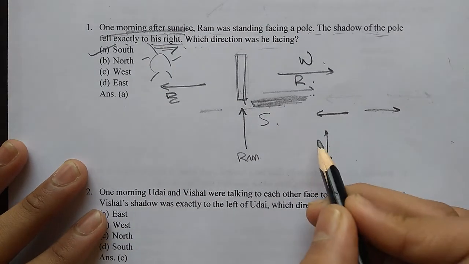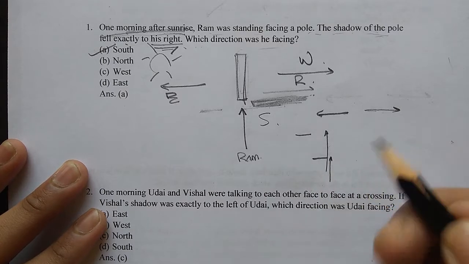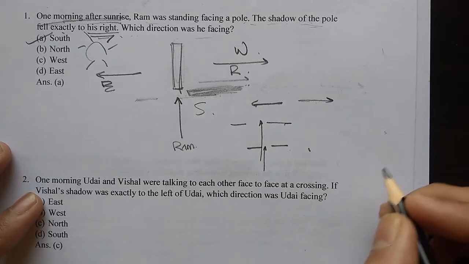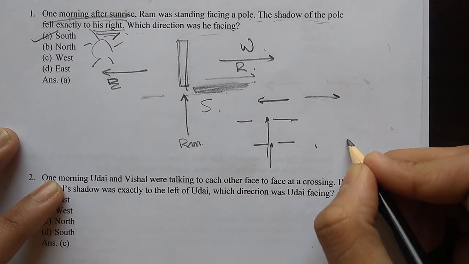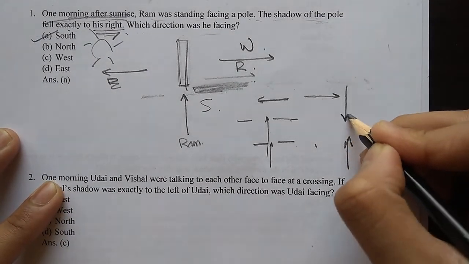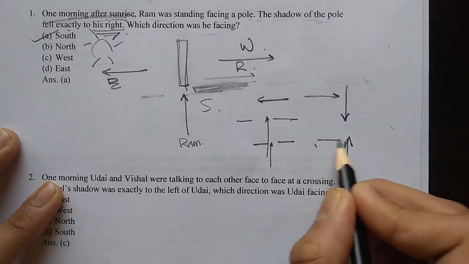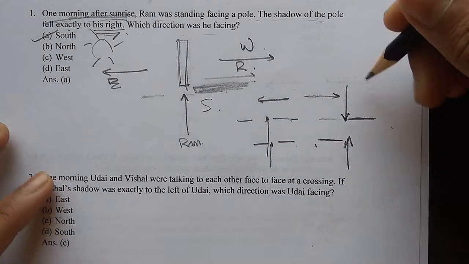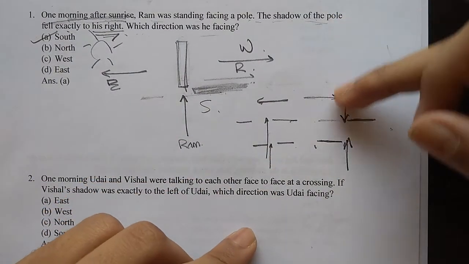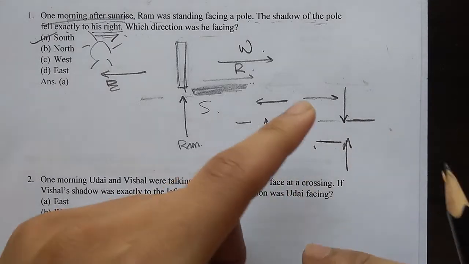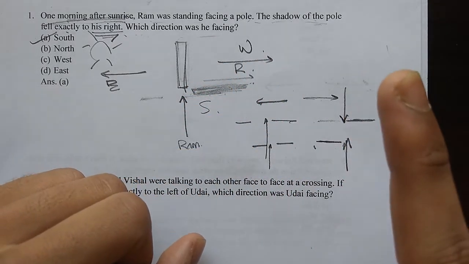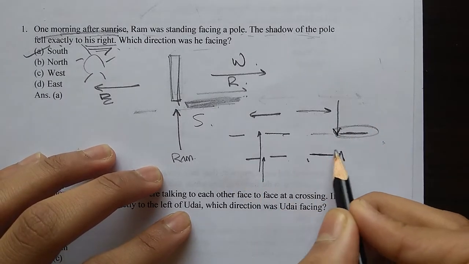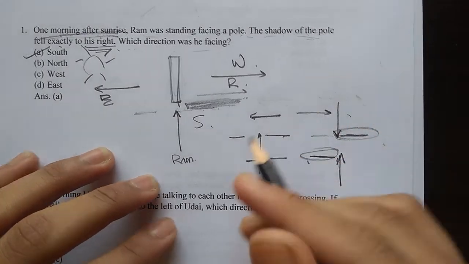And why did I do this? Because my left and his left are exactly same. My right and his right are exactly same. And if I wanted to ask you that suppose I am facing here and Ram is facing in this direction, so my left will be here, but his left will not be here. His left will actually be here. I mean, think about it, just visualize it. If you're sitting in the direction opposite to the direction I am facing, your left will be towards here, right? In this direction. And my left will be here. And we don't want that. That will create too much confusion.